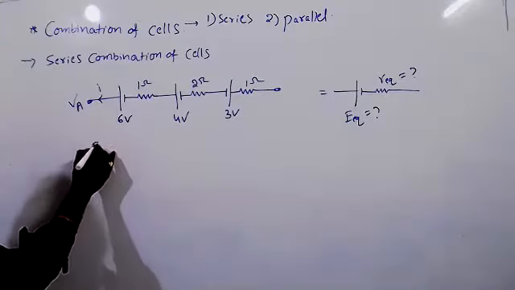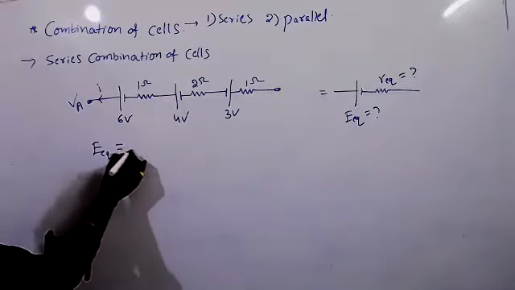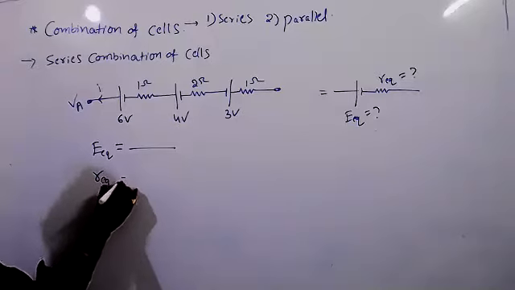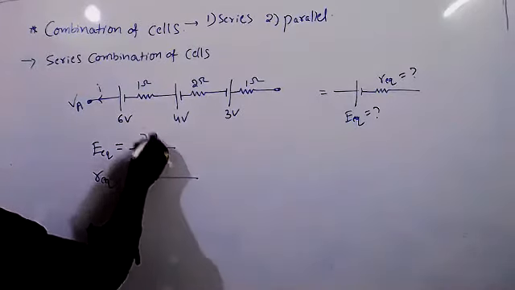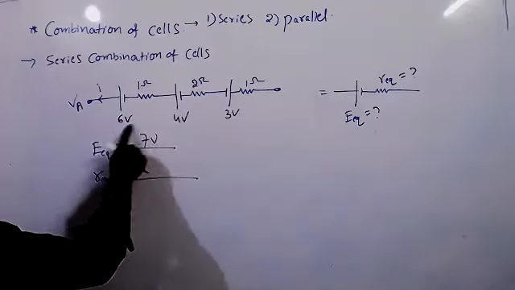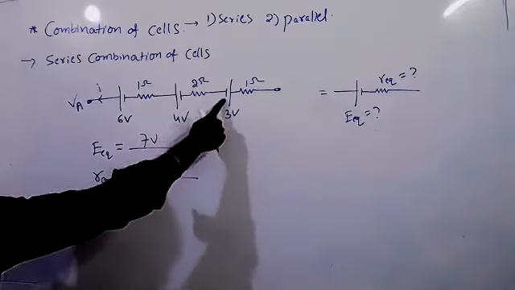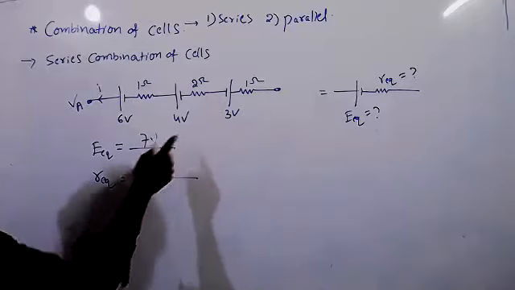Find out E equivalent, how much? And R equivalent equal to how much? Likita, what is the value of E equivalent? 7, sir. Yes, 7. Because these two are in the same direction, so 6 plus 4, 10. It is in the opposite direction, so minus 3. So 7.